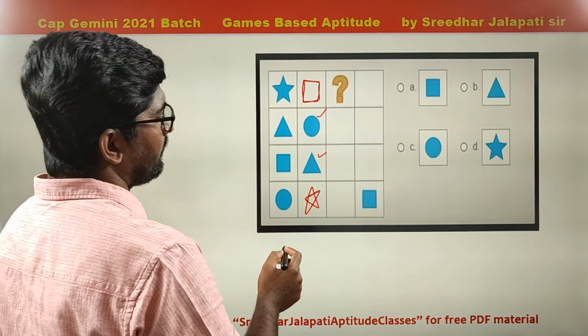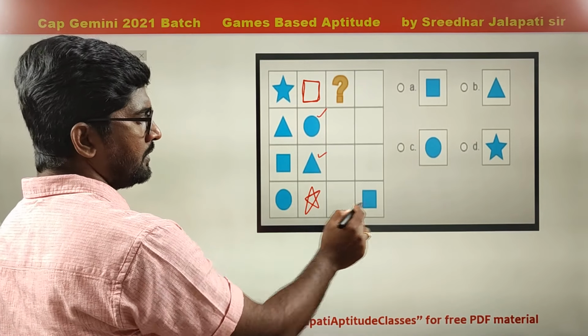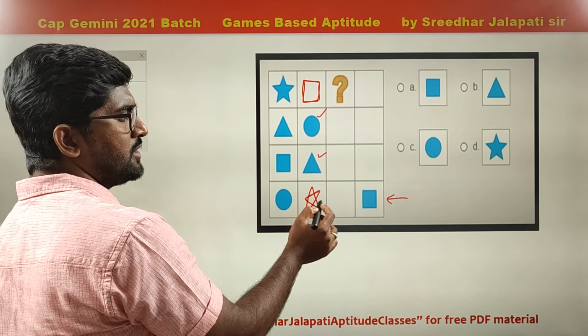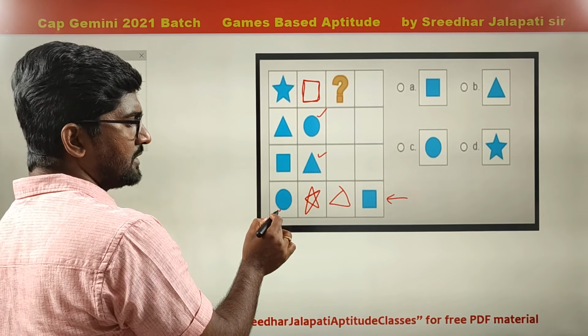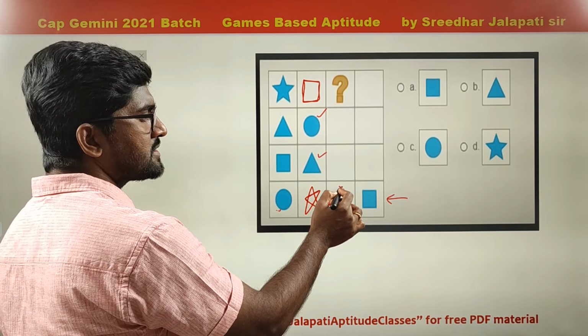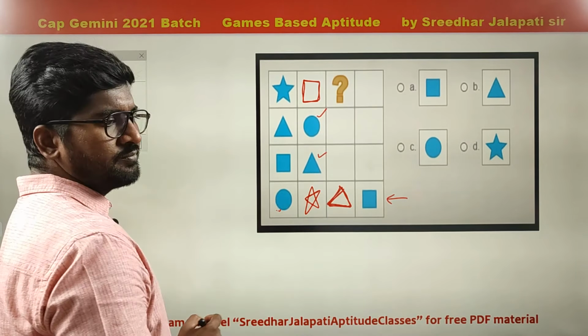Next, in this row, circle, square, star is there. What is missing? Triangle, and we get the triangle here.